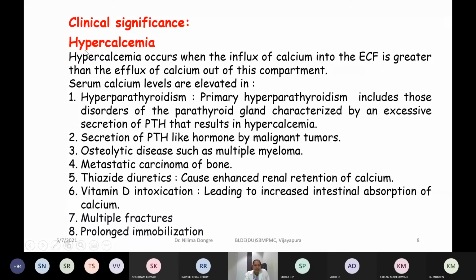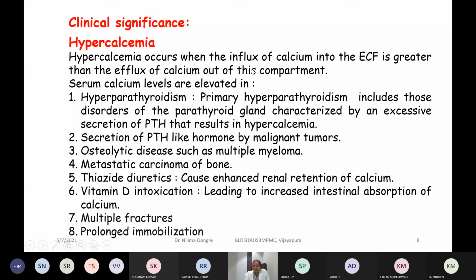You will see increased calcium levels in different conditions, which are already dealt with in detail in theory. Mainly hypercalcemia occurs when the influx of calcium into the extracellular fluid is greater than the efflux of calcium out of this compartment.